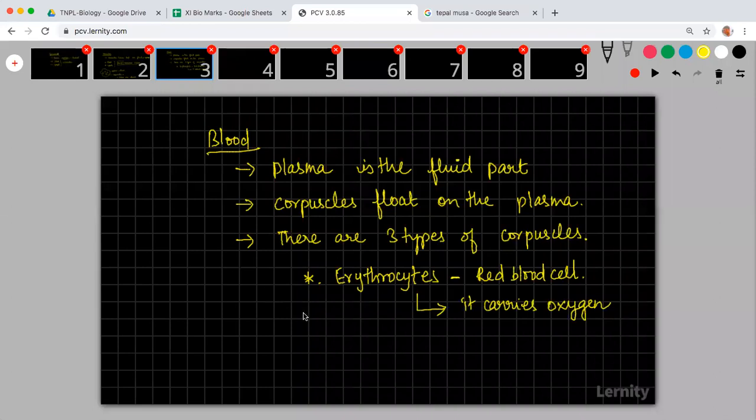The second one is leukocytes, which are white blood cells. Corpuscles are present only on the plasma. Plasma is like a fluid on which corpuscles float. So your blood is nothing but plasma plus corpuscles.